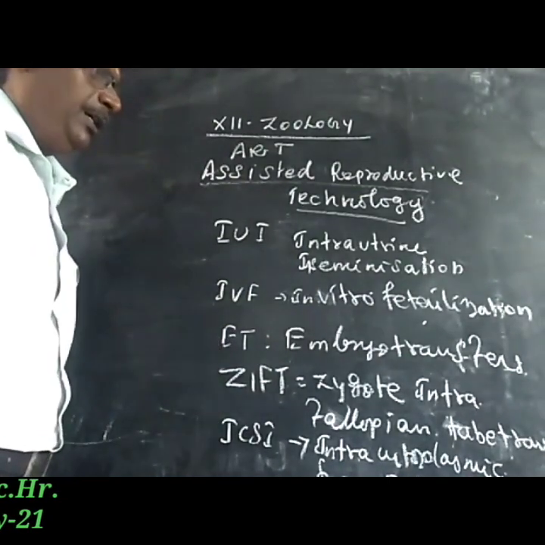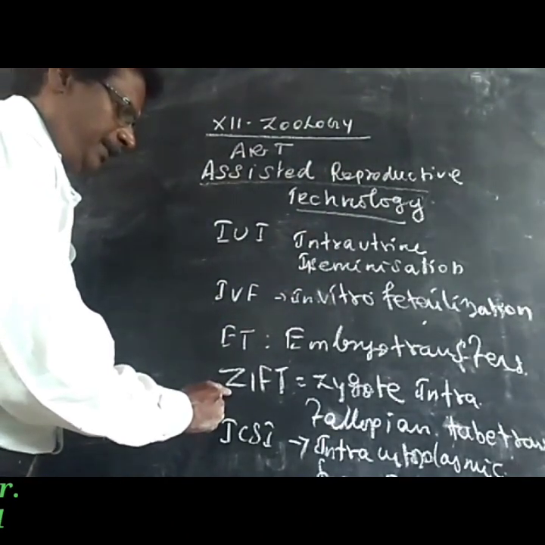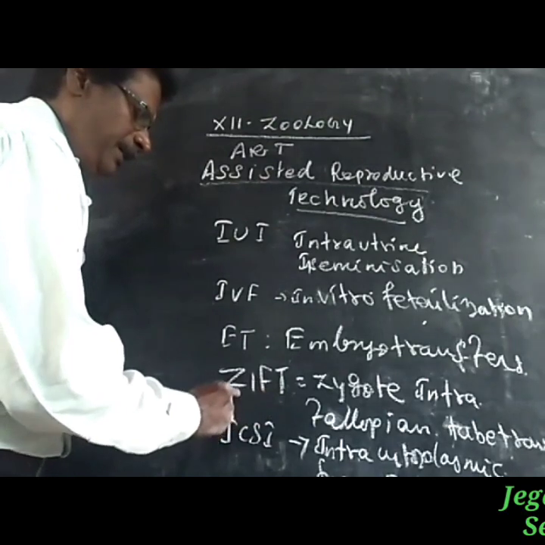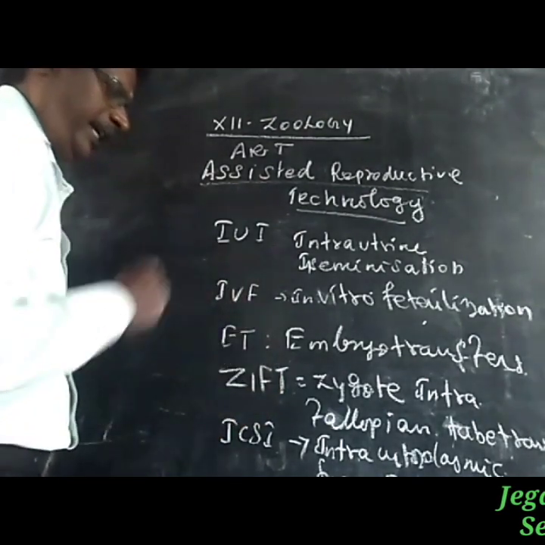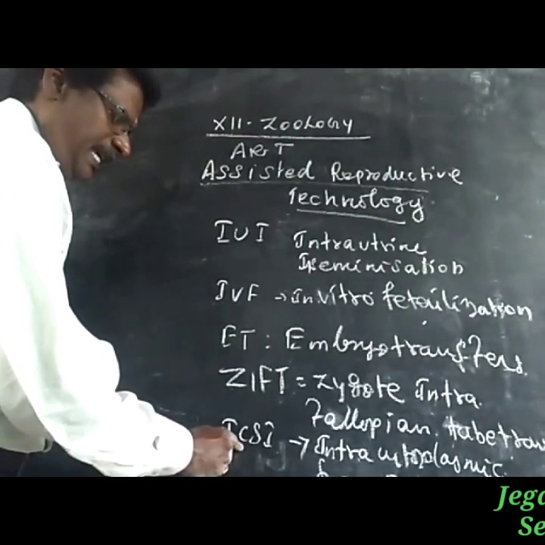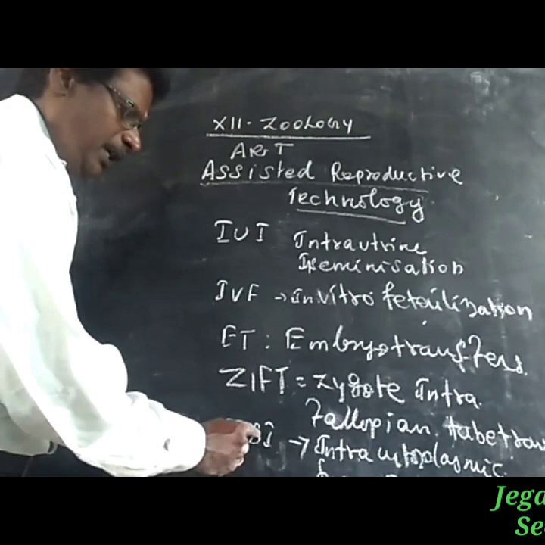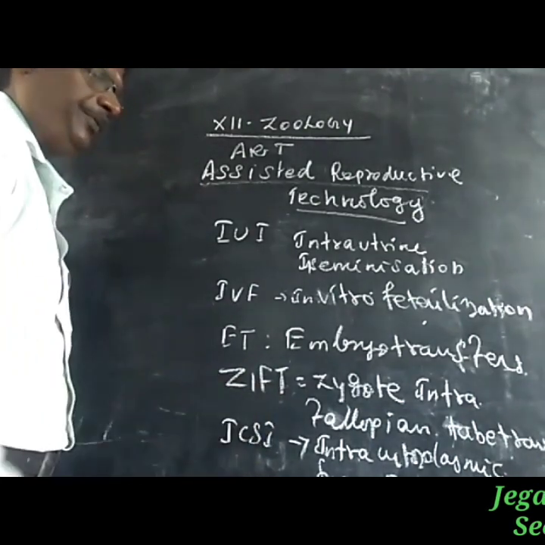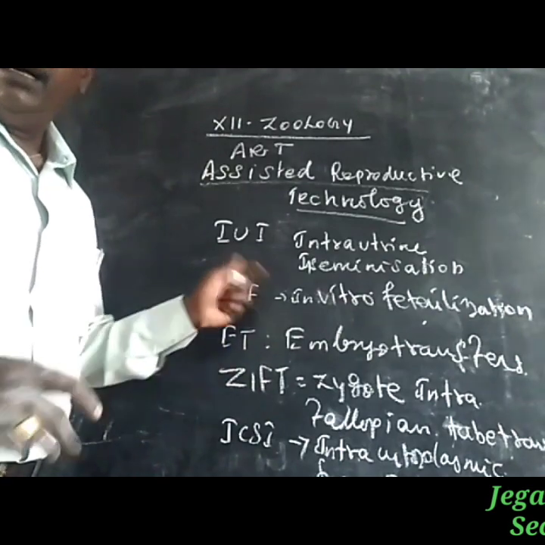ET, embryo transfer. ZIFT, zygote intra-fallopian tube transfer. ICSI, intracytoplasmic sperm injection. So these are the methods they use for ART.